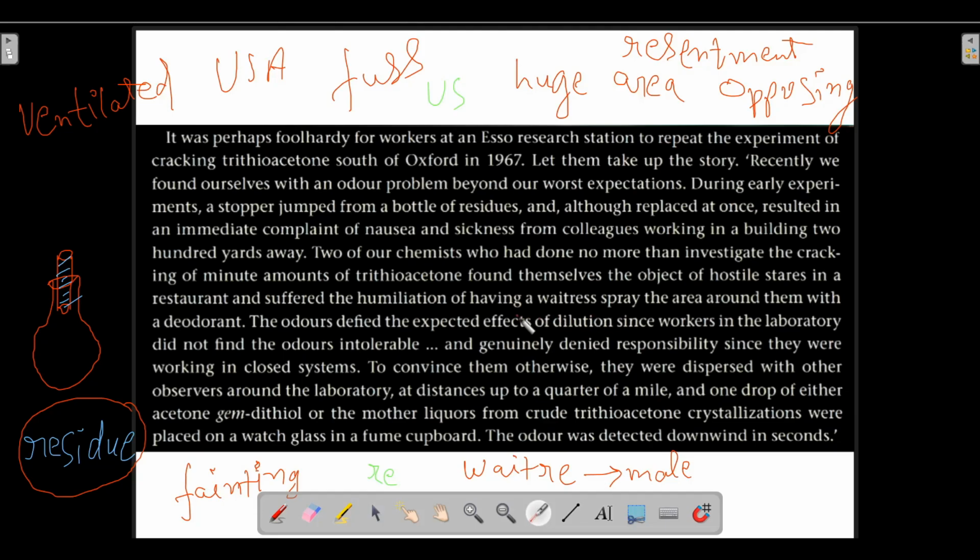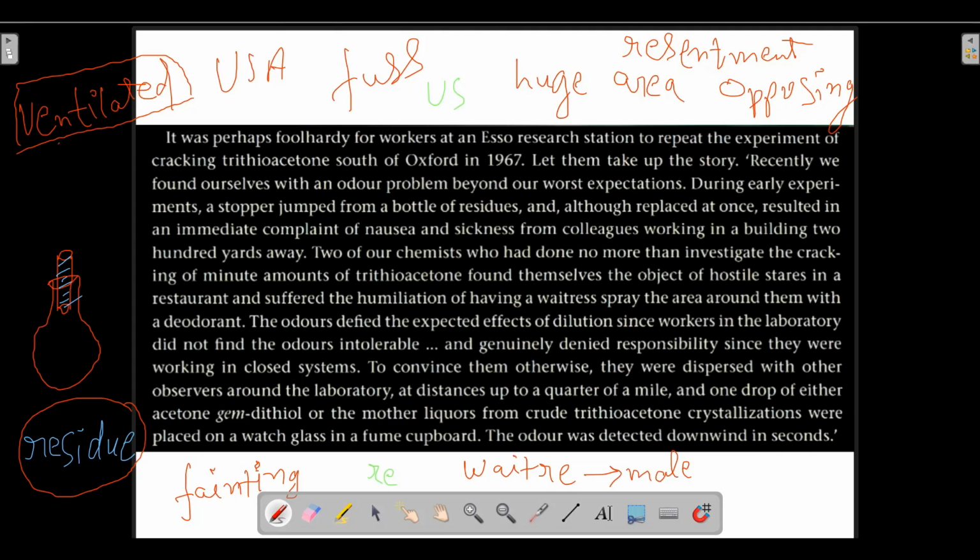The odors defied the expected effects of dilution, since workers in the laboratory did not find the odors intolerable. Why did the workers not find the odors intolerable? There were two reasons. The first reason is that the laboratory was ventilated.